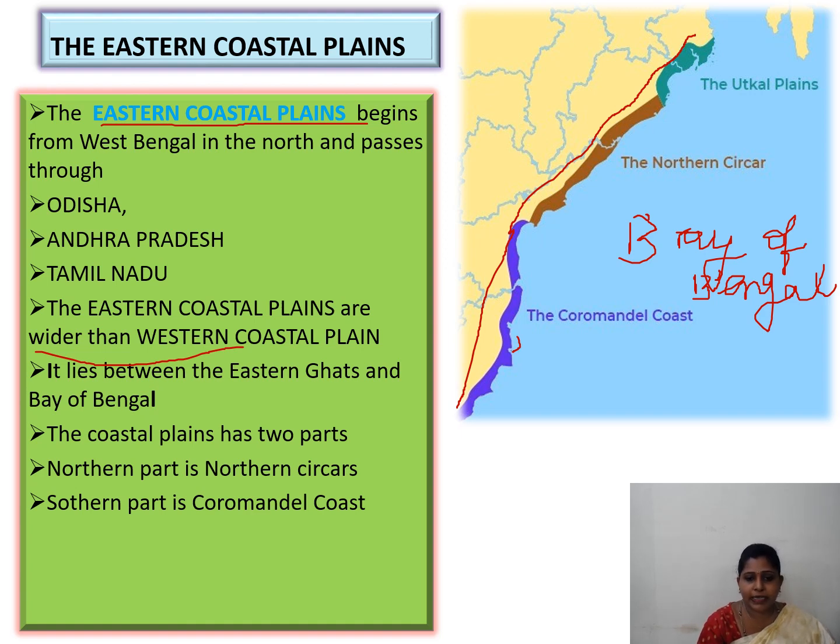The coastal plain has two parts. The northern part is called Northern Circars, and the south part is called Coromandel Coast. Here is the Coromandel Coast, and here is the Utkal Plains.